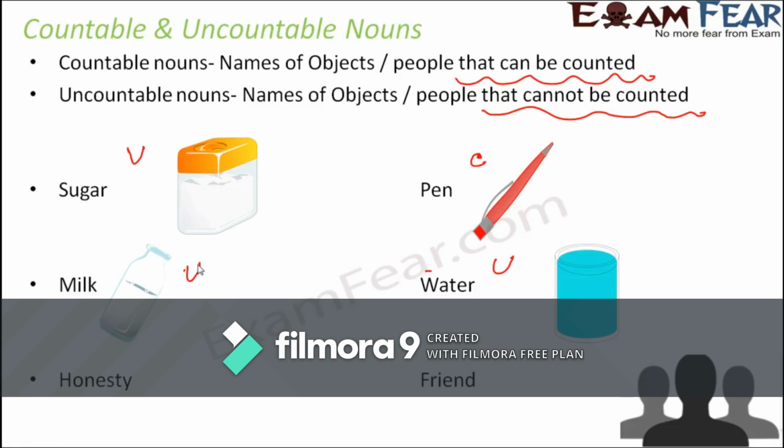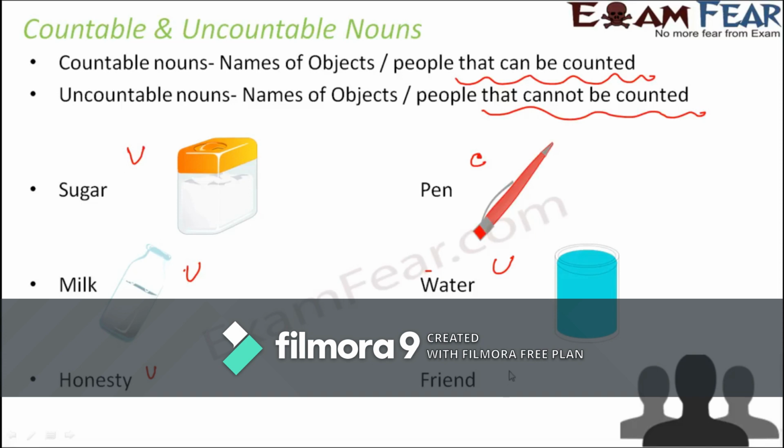Let's look at a few more examples like honesty and friend. So honesty, what is it? It is basically an abstract noun. It is something which doesn't even physically exist in nature. So obviously honesty is an uncountable noun. In fact, most of the abstract nouns are uncountable nouns because abstract nouns do not have a concrete presence and therefore there is no scope to count them.